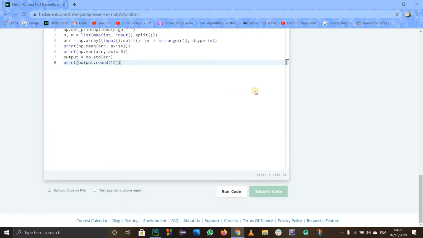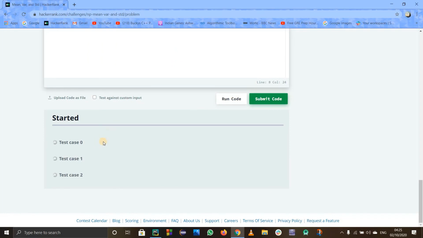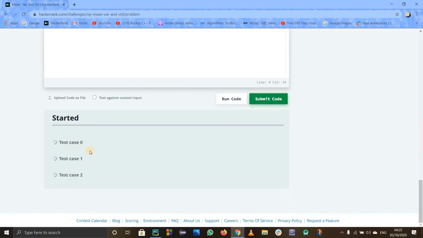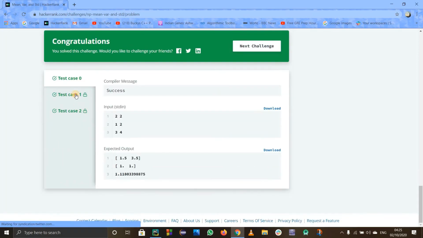I am happy that it is working now, though I don't know why they want spaces before it and why they want it rounded off. There's nothing much to learn about NumPy here, though this problem is about NumPy, but we are still learning some other things like rounding off. Yeah, everything is satisfying. There's no error.